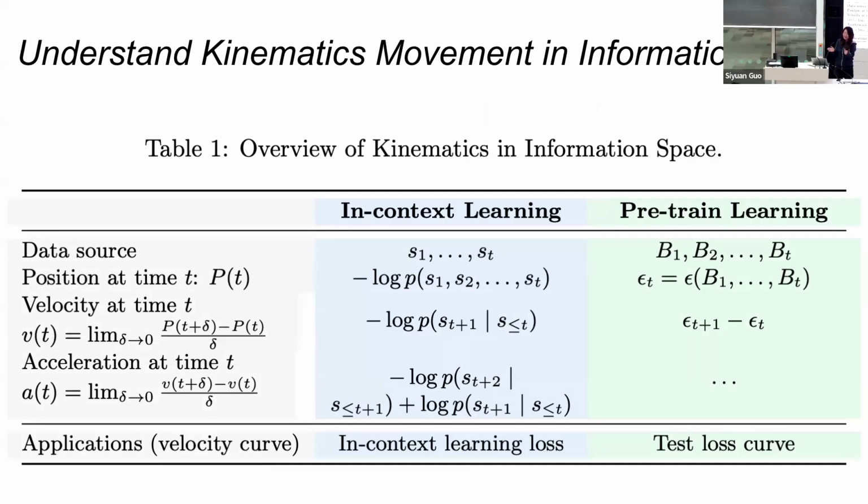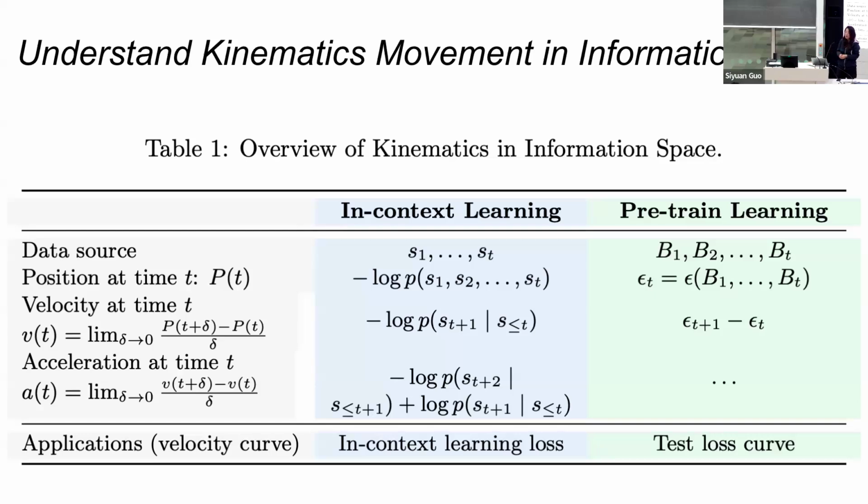Surprisingly or non-surprisingly, it is the next token prediction. So if you do the calculation, you can also have the acceleration process similarly. And what we're doing is the velocity curve is the in-context learning loss. And similar for pre-trained learning, when we take batches of data, what we move is in the generalization error space once we see the batch of data, and the reduction is the rate of the generalization,